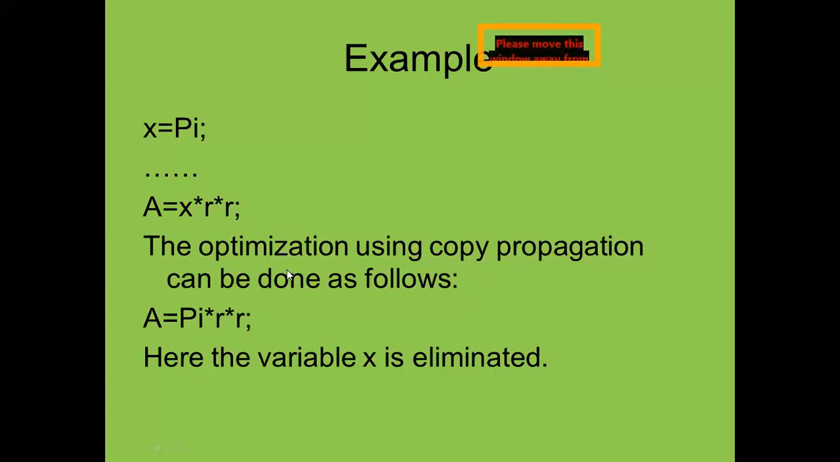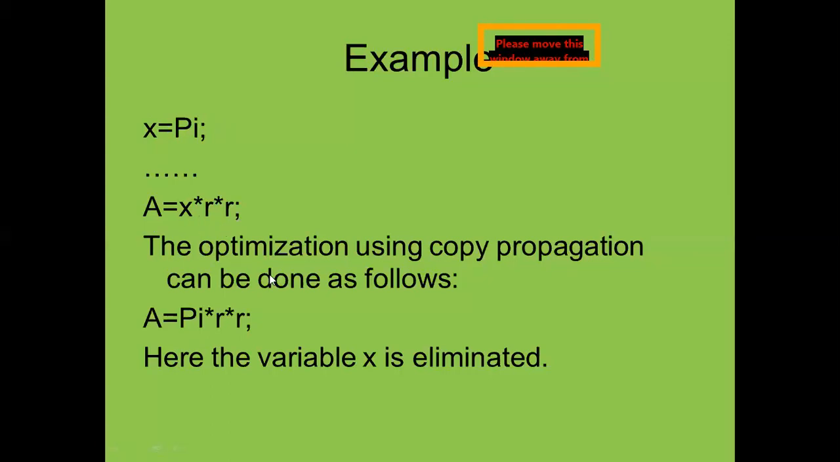Here you can see after optimization, the optimization using copy propagation can be done as follows: a is equal to pi into r into r. Now you can write directly. You can define pi globally as a global variable, constant pi is equal to 3.1414, like that. But no need to write x is equal to pi, assign this value, and again mention this x in the formula. So no need to increase the burden on the compiler.